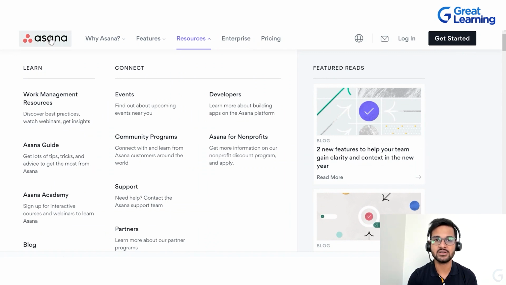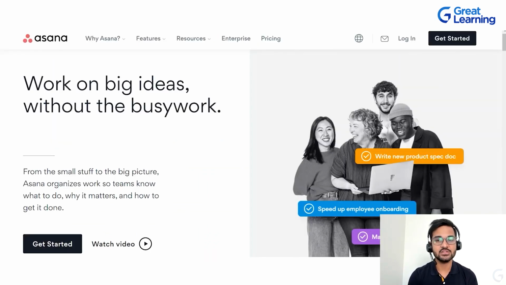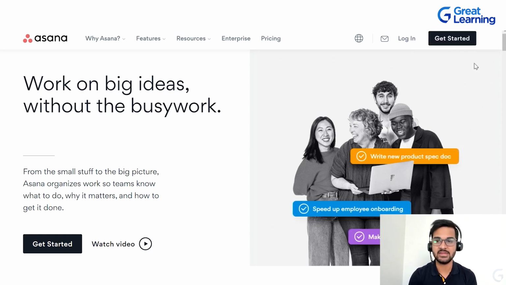If you want to go back to the home page, you just need to click on Asana and you will land up over here. So if you already have an account, you can just click on login and you can go to Asana's home page where any one of the views will be visible. If you do not have an account, you can click on get started. Now this get started option also will be available at so many different places as well.